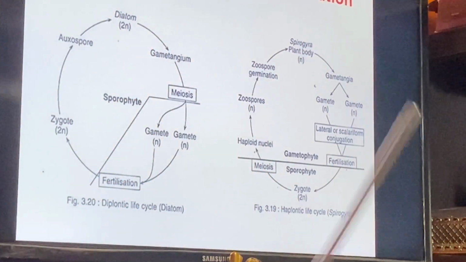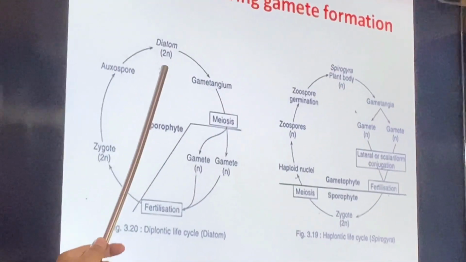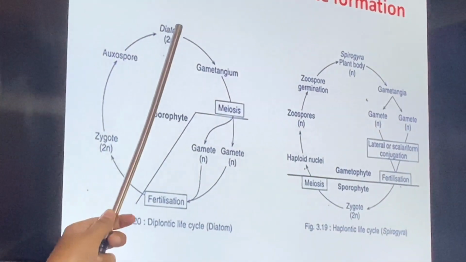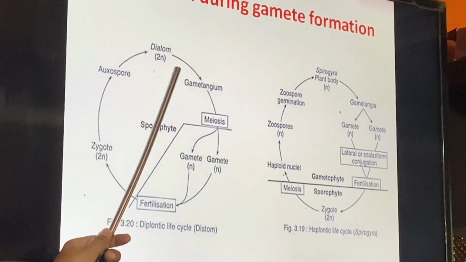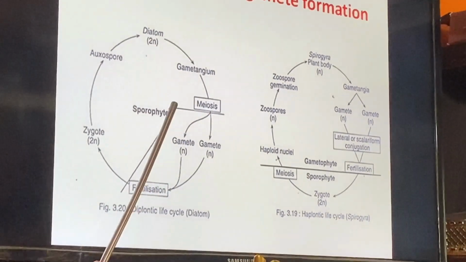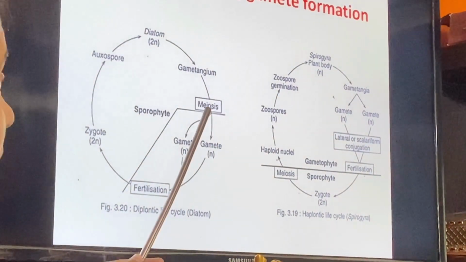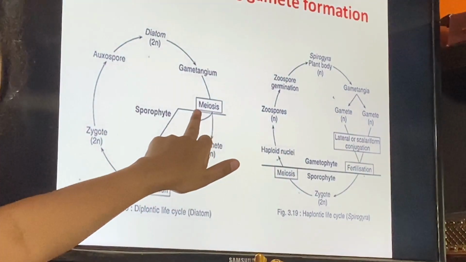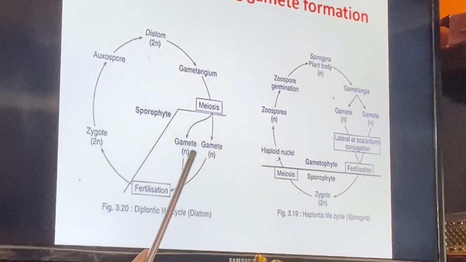If I am taking the second example, the organism is diploid. The main parent itself is diploid. So diploid parent body will produce gametes, but gametes are haploid. So what will happen? Here meiosis will take place when there is production of gametes.